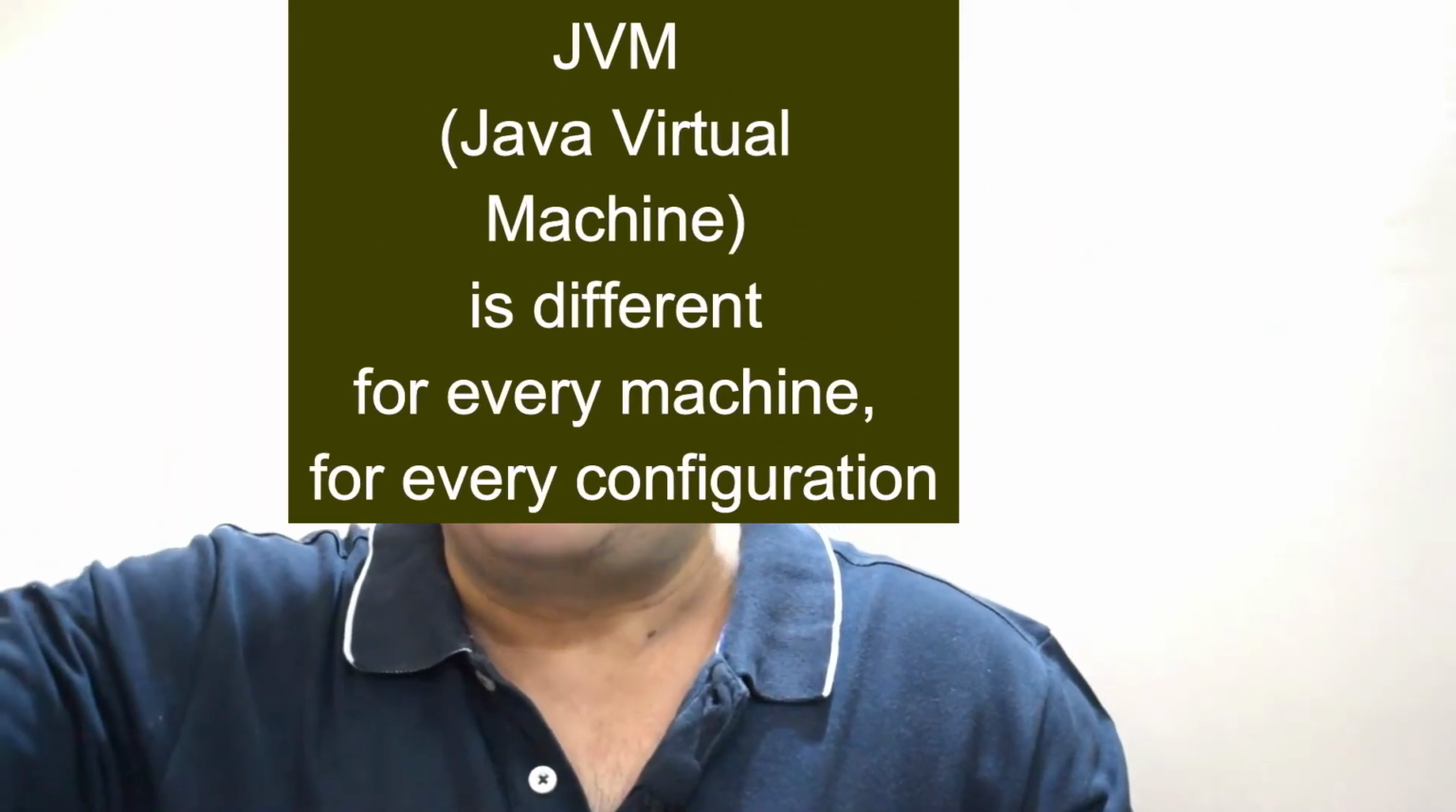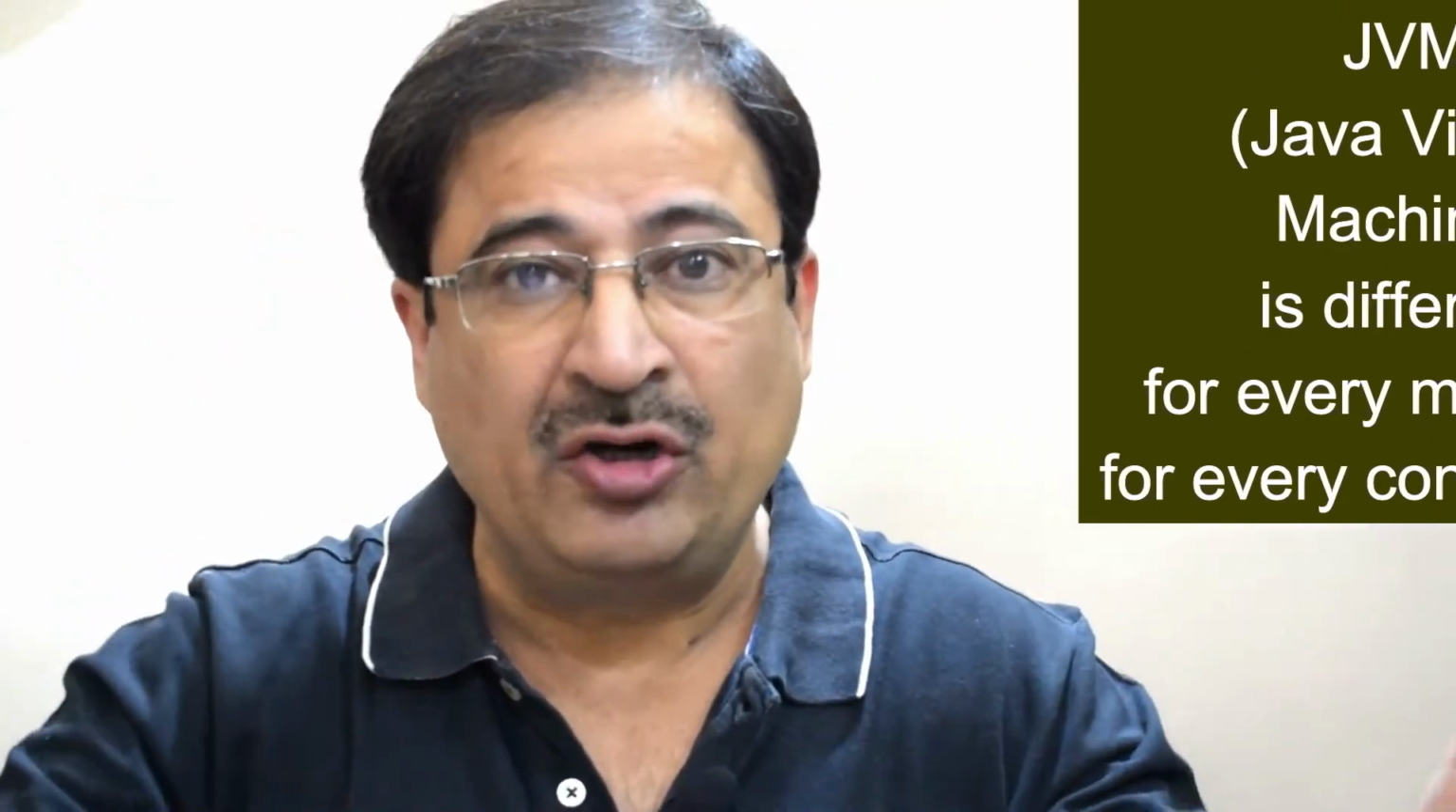So the solution came in the form of Java, which is platform independent. In Java, it never makes an exe file. It never makes an object code like that. It compiles into a bytecode, into a class file. Whenever you install Java on any computer, JVM is installed. JVM stands for Java Virtual Machine. JVM is platform dependent. For every computer, for every configuration, JVM is different. It's not independent.